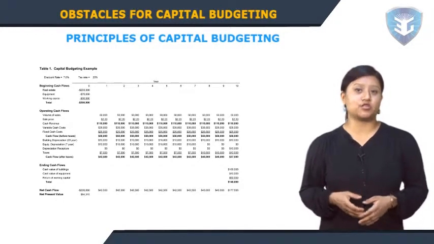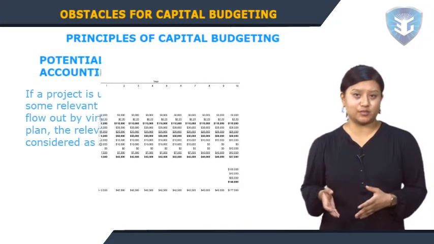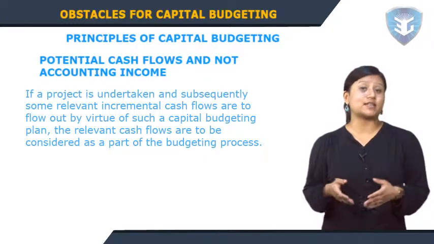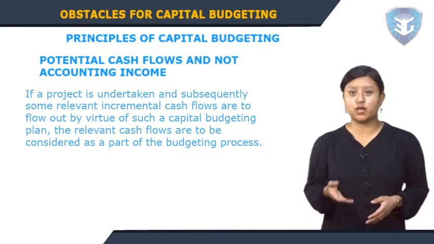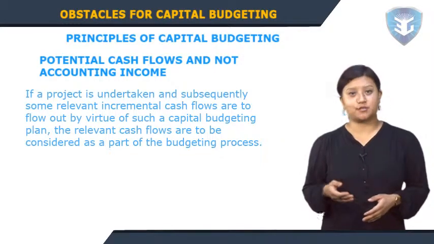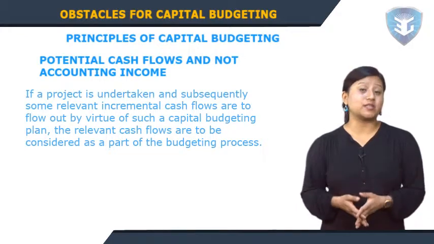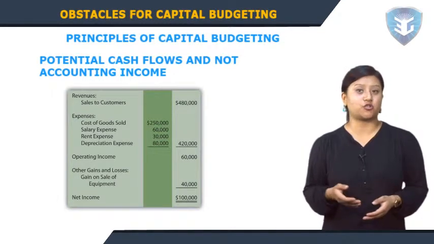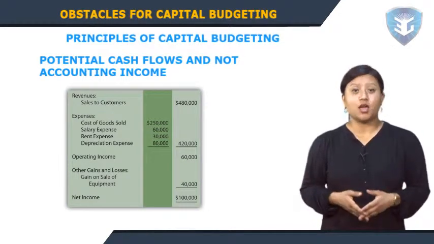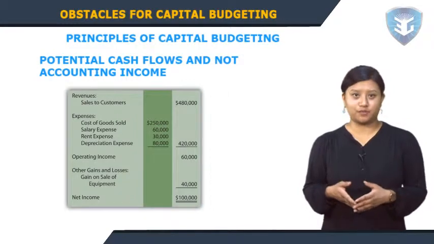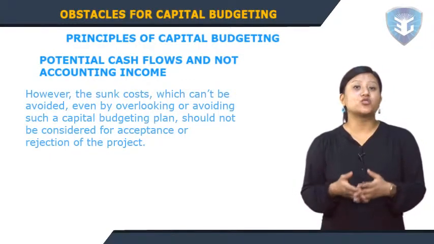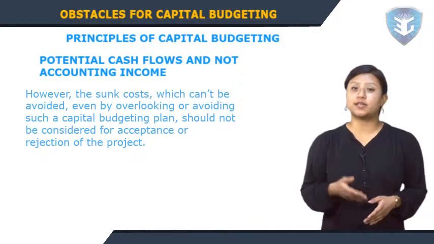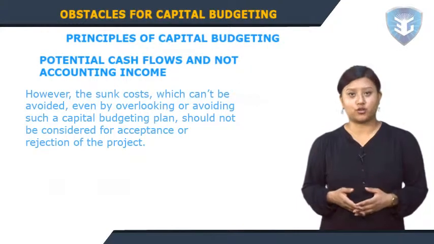A typical capital budgeting process is focused around 5 basic principles. Principle one: potential cash flows and not accounting income. If a project is undertaken and some relevant incremental cash flows flow out by virtue of such a capital budgeting plan, the relevant cash flows are to be considered as a part of the budgeting process, and the decisions on capital budgeting have to take such incremental cash flows into consideration before properly evaluating such a plan. However, sunk costs, which can't be avoided even by overlooking or avoiding such a capital budgeting plan, should not be considered for acceptance or rejection of the project.